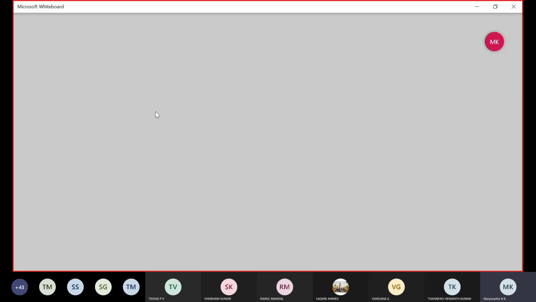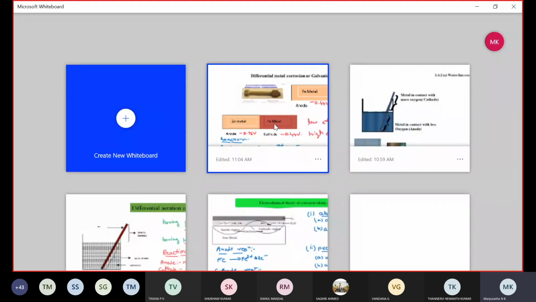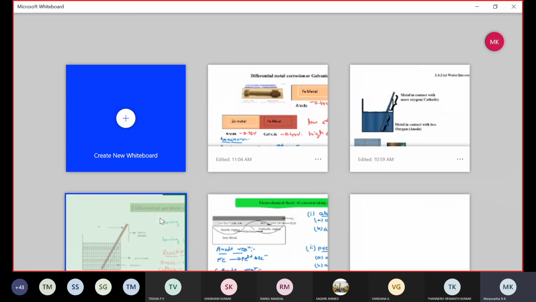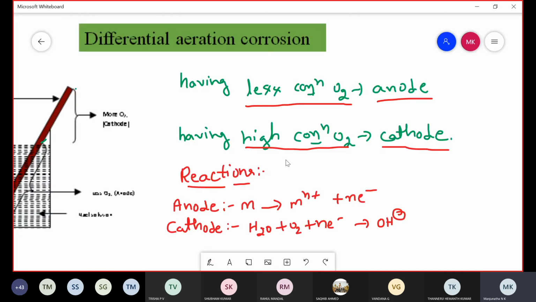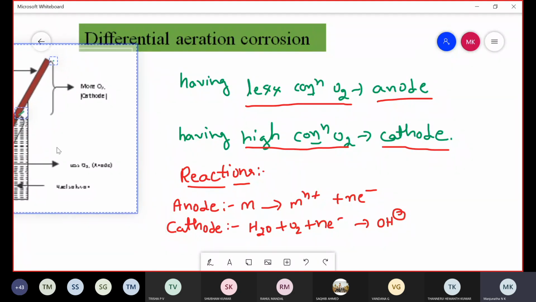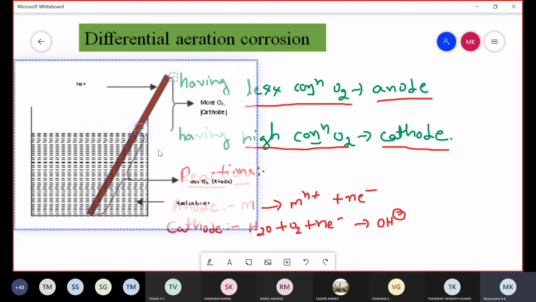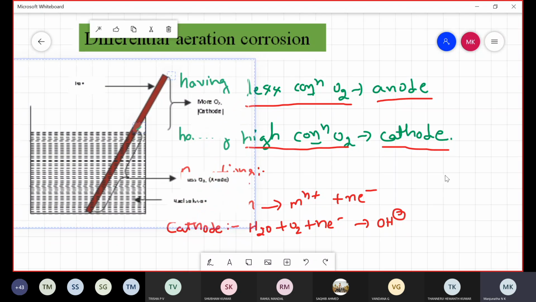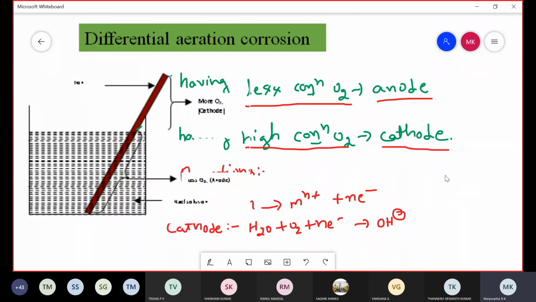Coming to another type of corrosion, that is differential aeration corrosion. Differential aeration corrosion is observed when a metal surface is exposed to different concentrations of oxygen.